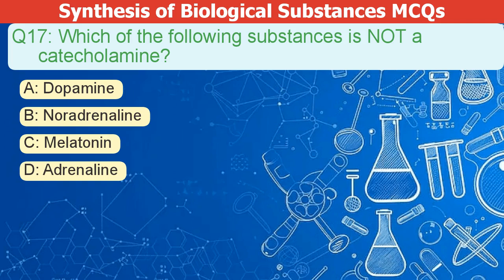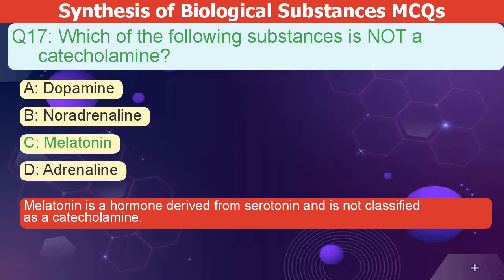Which of the following substances is not a catecholamine? A. Dopamine. B. Noradrenaline. C. Melatonin. D. Adrenaline. The correct answer is C. Melatonin is a hormone derived from serotonin and is not classified as a catecholamine.